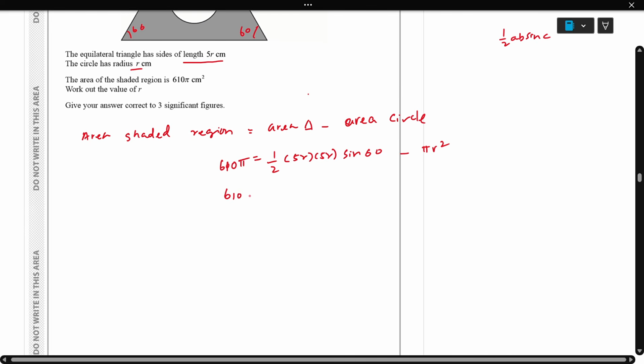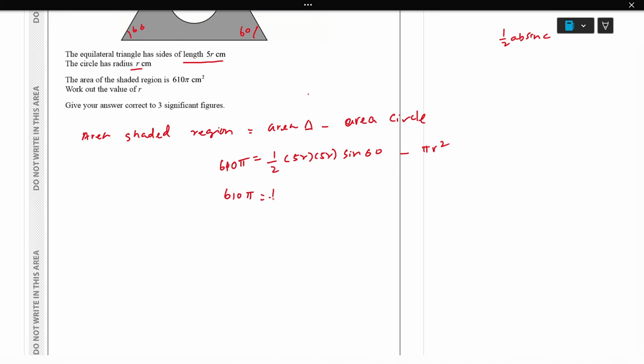So 610 pi equals half times 25 r square sine 60 minus pi r square. Dividing 25 by 2 gives 12.5 r square sine 60 minus pi r square.